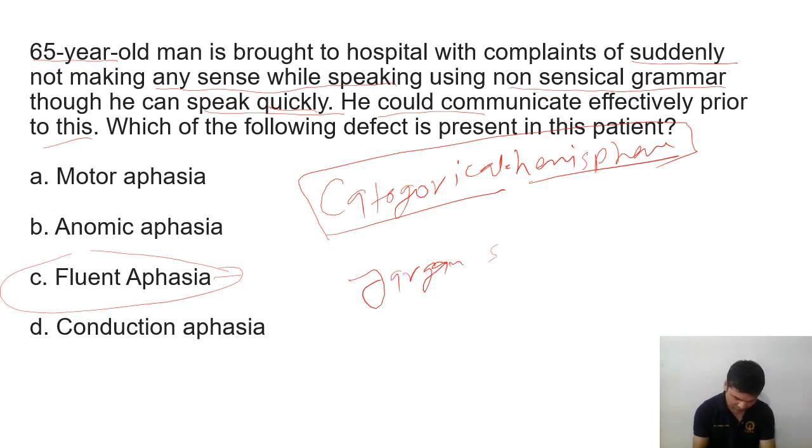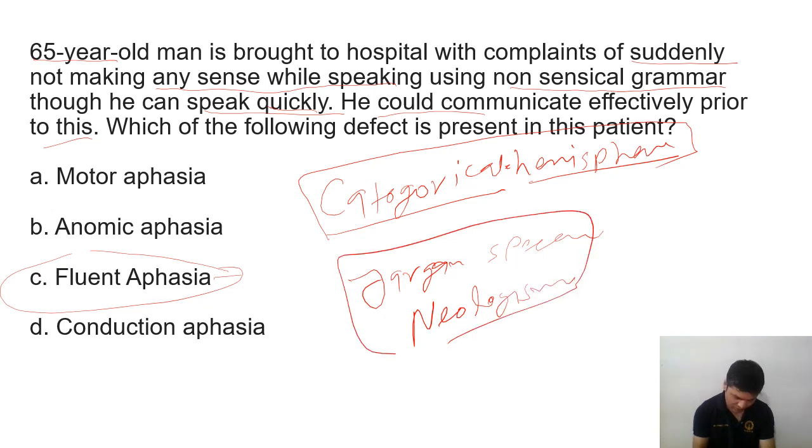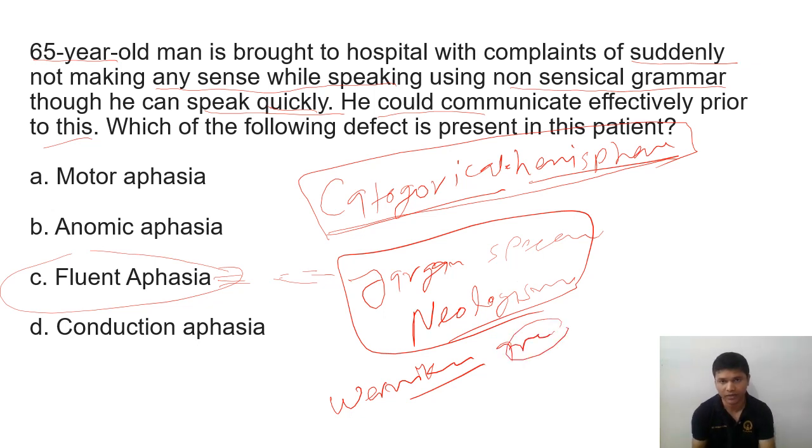Jargon speech, or we can say neologism. We can also use the term neologism for fluent aphasia. So what is this? This is because of the damage in Wernicke's area, which is in the categorical hemisphere. We have Wernicke's or Broca's area. Wernicke's area damage leads to fluent aphasia. The person can talk fluently but without any sense.